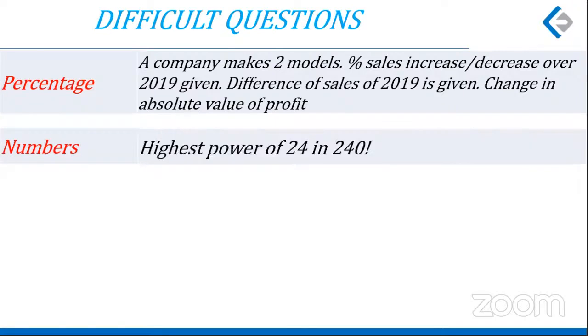Next, the highest power of 24 in 240 factorial. This I would rather count as moderate. The only difficulty or change here was that 24 is not a prime number. Had it been a prime number, it would have been a very easy question. But 24 is a composite number. So a little bit of calculation, more moderate than difficult.